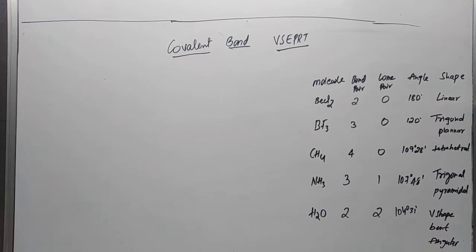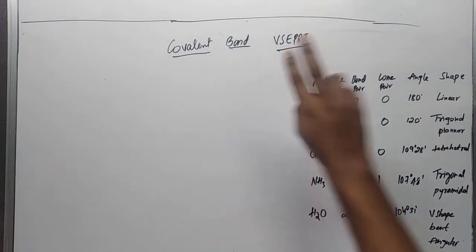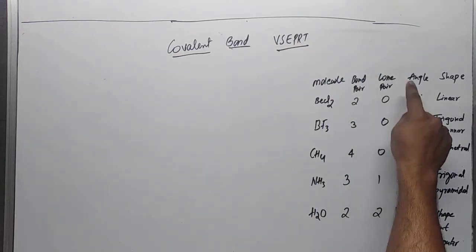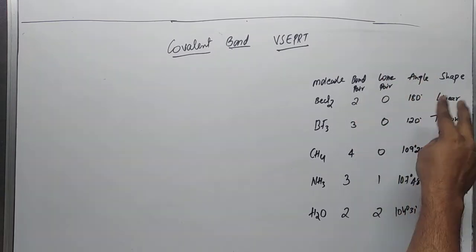So in that theory there are three points related to the lone pair and bond pair. Okay, so what it is trying to say in this theory is, if you know the number of bond pairs and lone pairs, then we can predict the angle and shape.